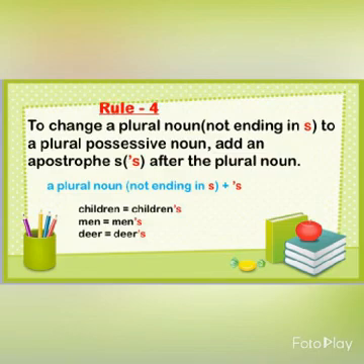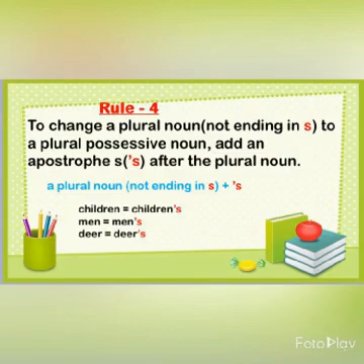The word children is not ending with s. So here, in order to make it a possessive noun, you will add apostrophe s and it will become children's, and you can use it children's book or children's toys, etc.